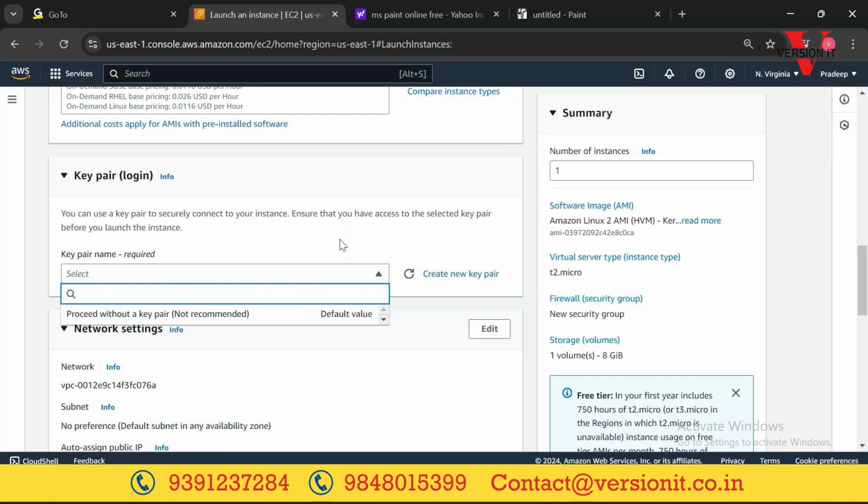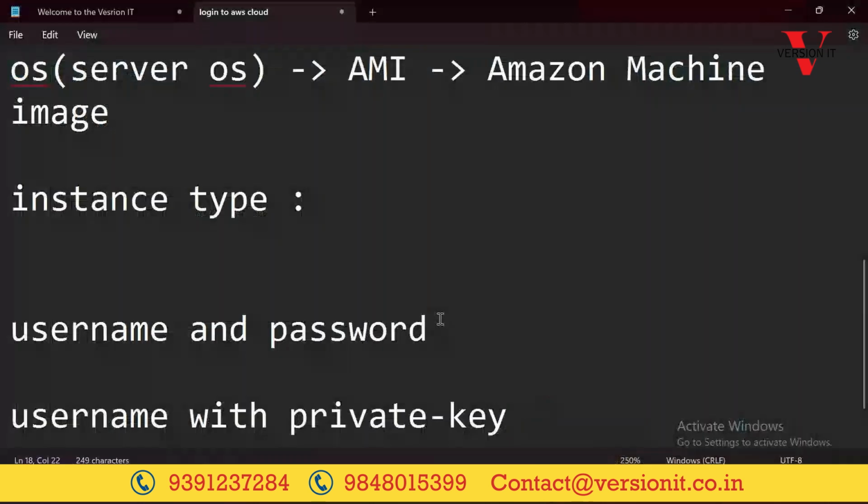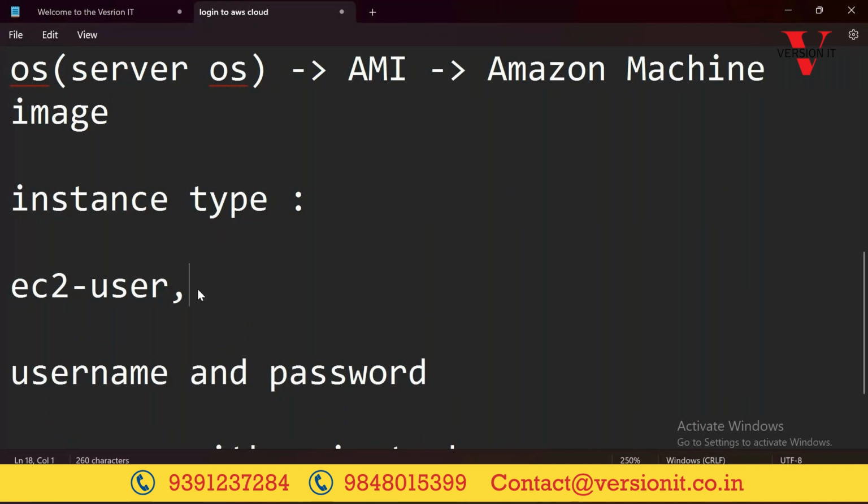I'll show you the username later. When you launch the EC2 instance, you will get to know the username. But as of now, I know the username is ec2-user, because I have selected Amazon Linux, which comes under the Red Hat family. Each operating system that you select has a default user account name. If you select Ubuntu, Ubuntu would be the default username. If you select Red Hat or something else, the username might be root. It varies from OS to OS, AMI to AMI.